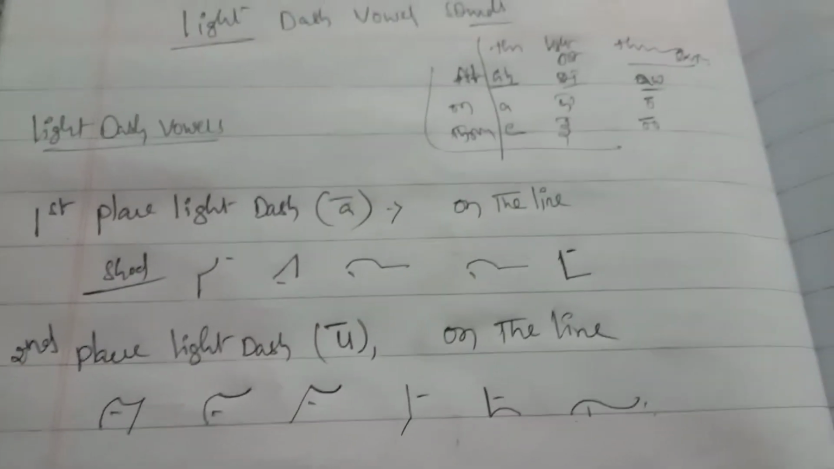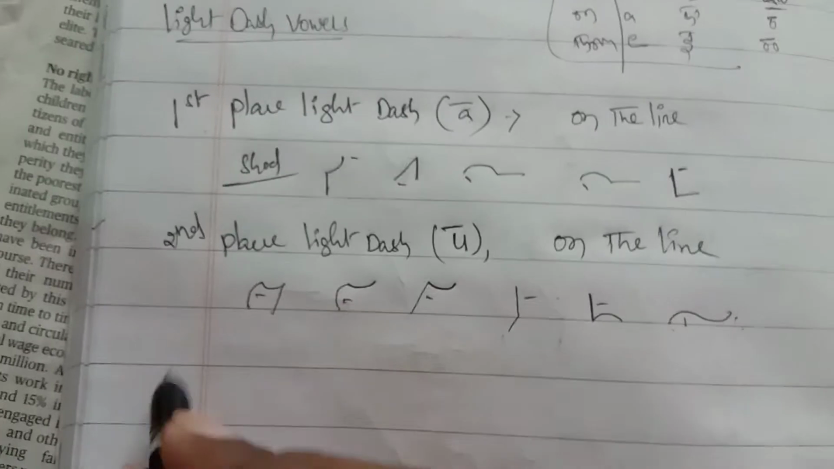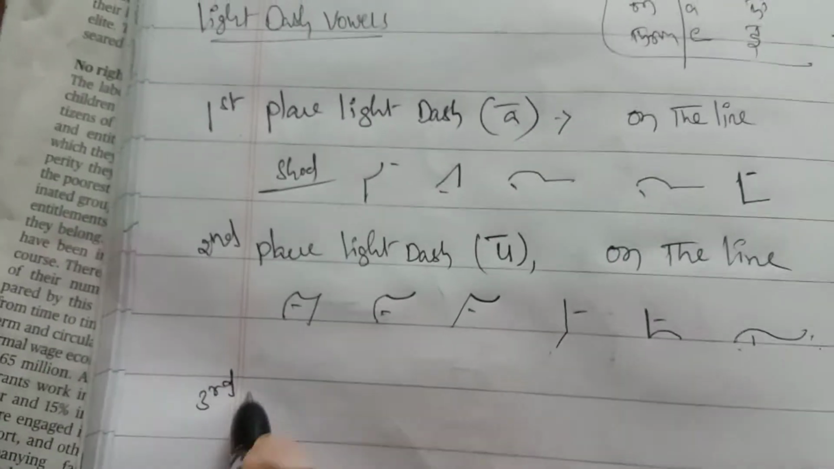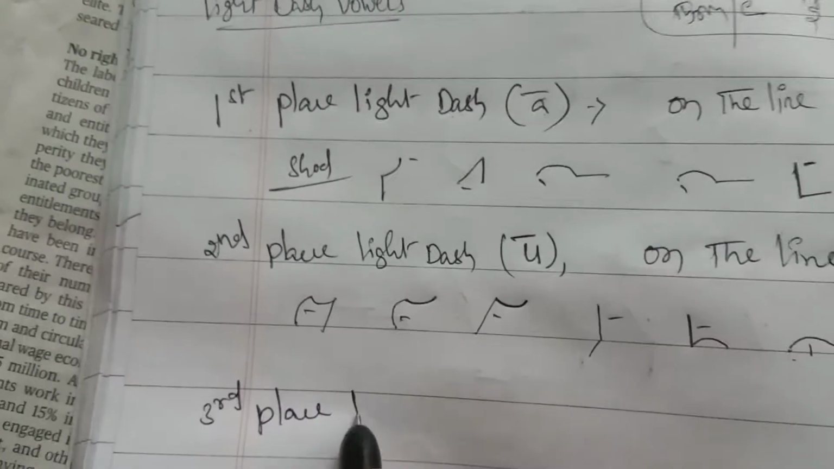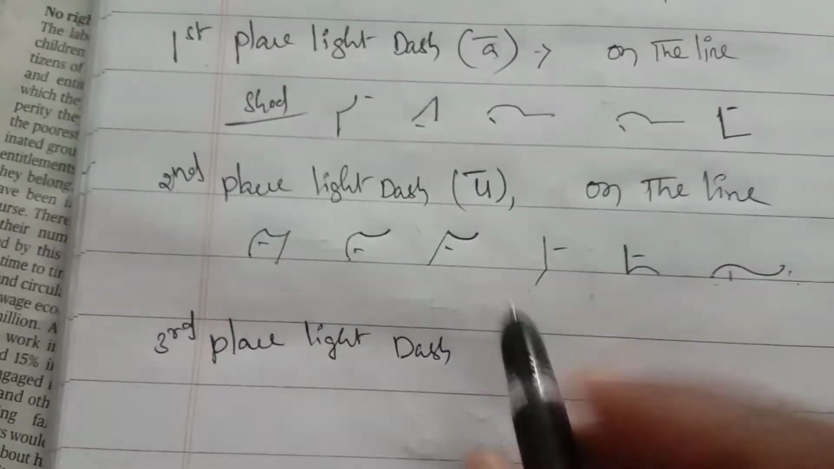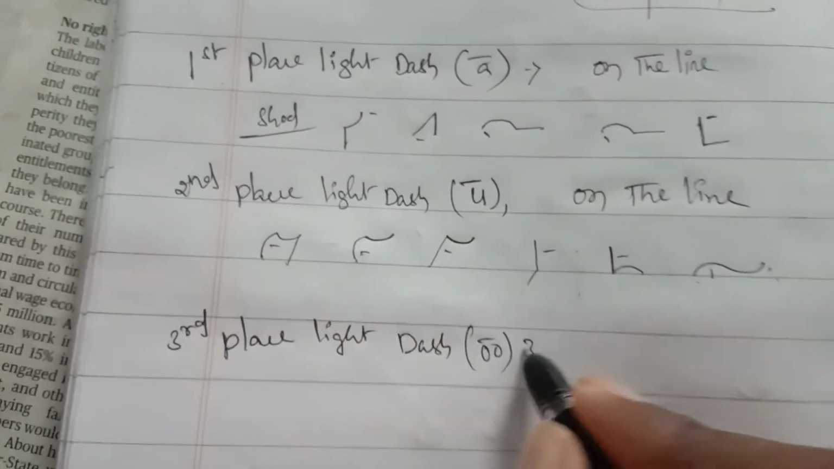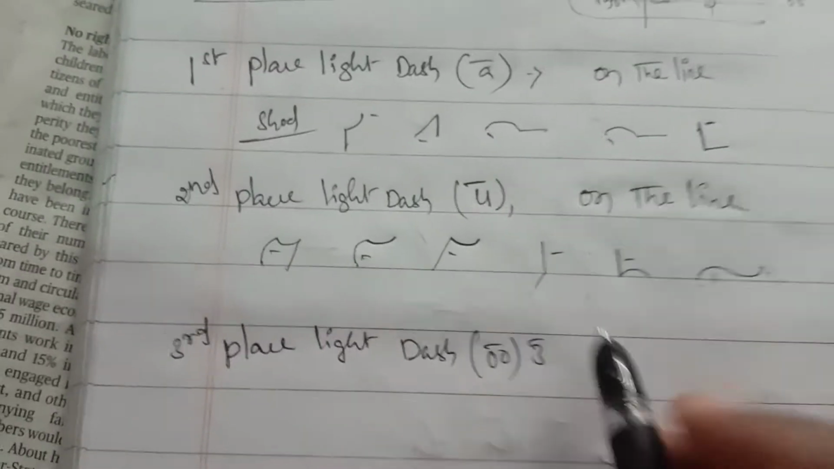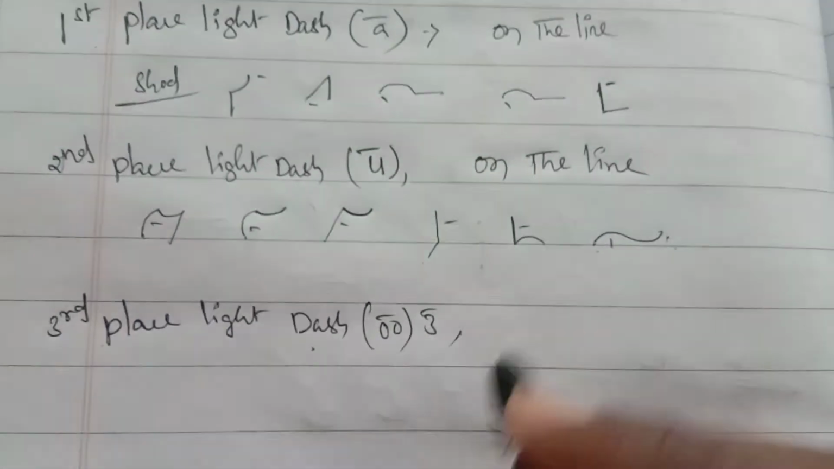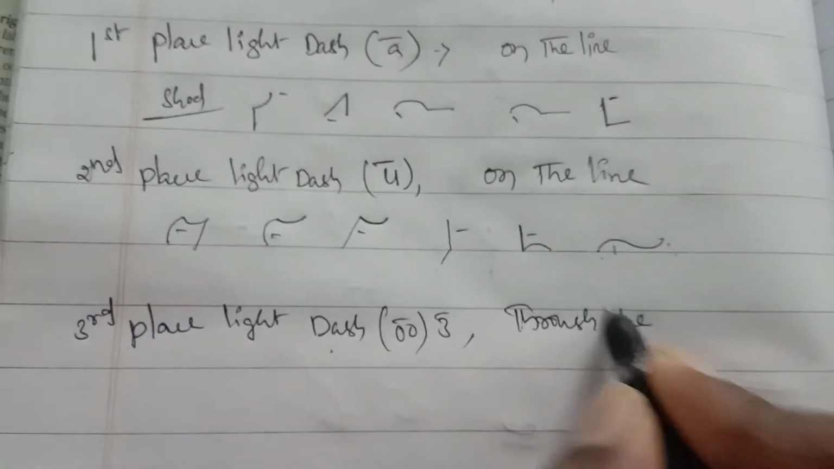First place light dash is the A sound. Now third place light dash represents U pronunciation, a single U. The third place light dash U sound is written through the line.